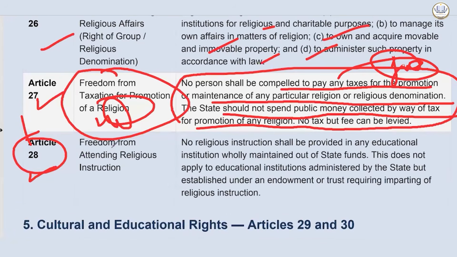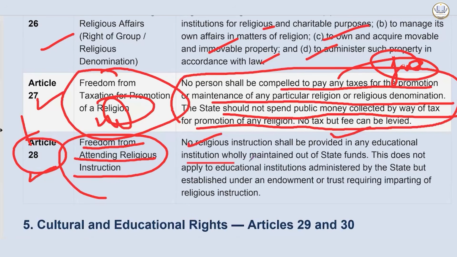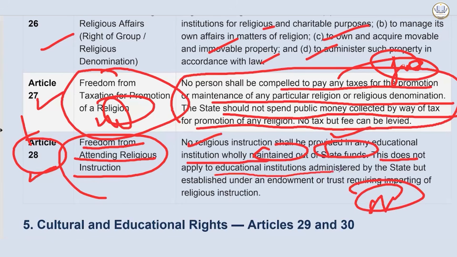Article 28. Freedom from attending religious instruction. Now, no religious instruction shall be provided in any educational institution wholly maintained out of state funds. Your totally maintained state government school. This does not apply to educational institution administered by the state, but established under an endowment or trust requiring the imparting of religious instruction. So it will not apply to them. Okay.